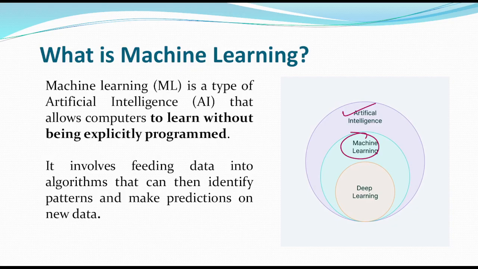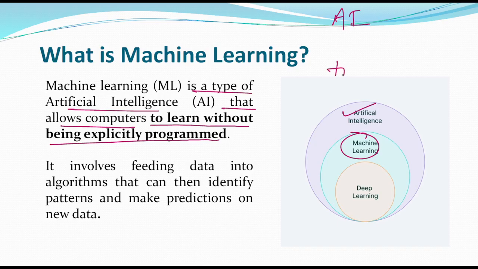The definition says machine learning is a type of artificial intelligence that allows computers to learn without being explicitly programmed. So what is the meaning of this sentence, to learn without being explicitly programmed? As we know, currently we have two types of system. One is AI based and the second is the traditional computer.